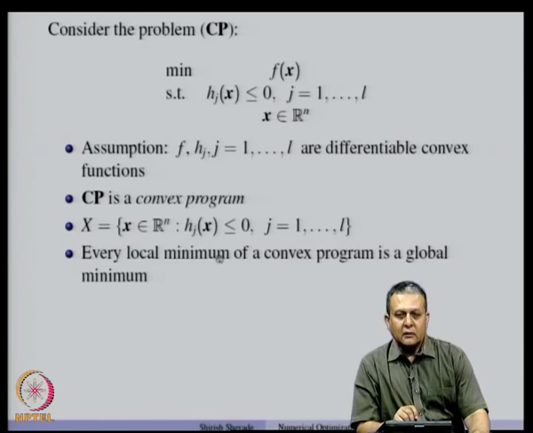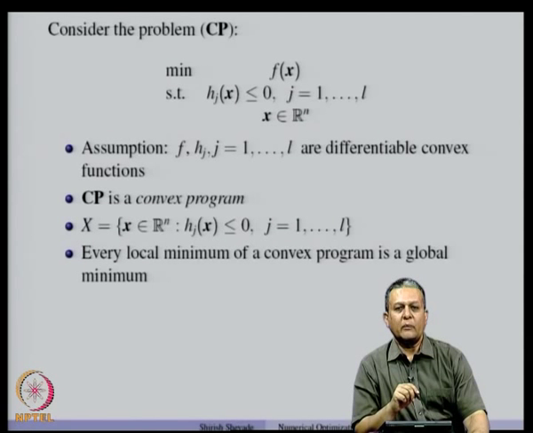We saw a variant of this result in the unconstrained case when we studied convex functions, and those ideas can be extended to a constrained problem like this, which is a convex program. So, there is no question of local minima as far as convex programs are concerned.